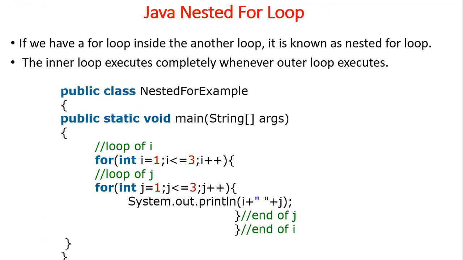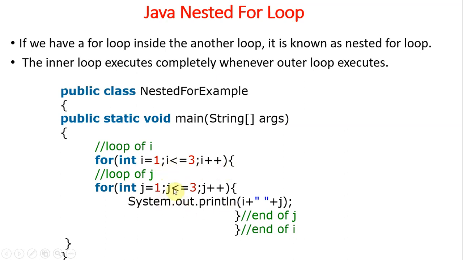Okay, nested for loop. Nesting means placing one inside another. It is also applicable for if, switch, as well as loops, do while, whatever control flow statements. Nesting is also possible. In a nested for loop we have a for inside another for.